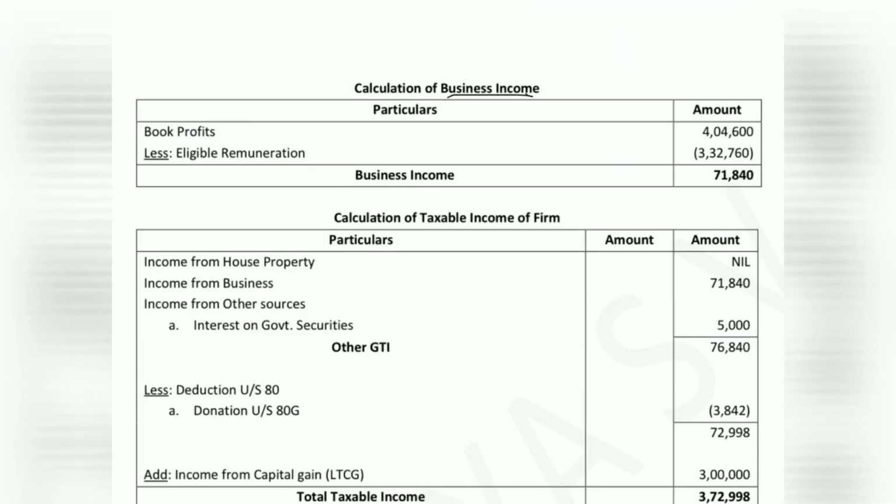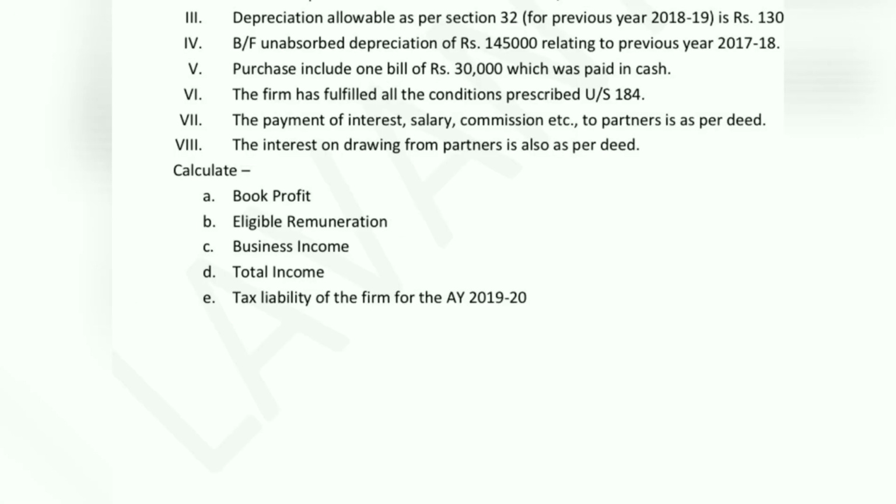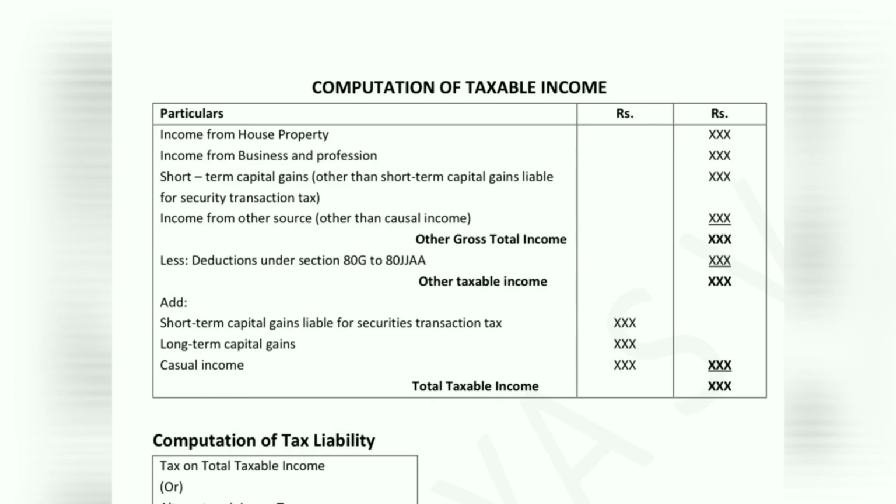Let us calculate business income. Business income is very simple. Book profit minus eligible remuneration will be your business income. So how much book profit we have? We have 4,04,600. Eligible remuneration is 3,32,760. So our business income is 71,840 rupees. So now we have calculated book profit, eligible remuneration and business income. Now let us calculate total income.